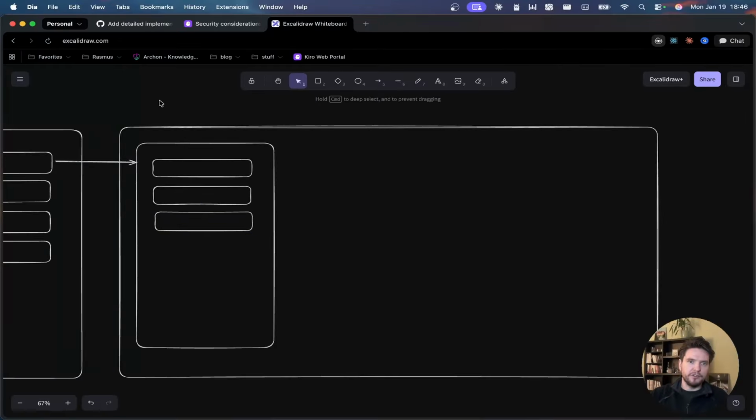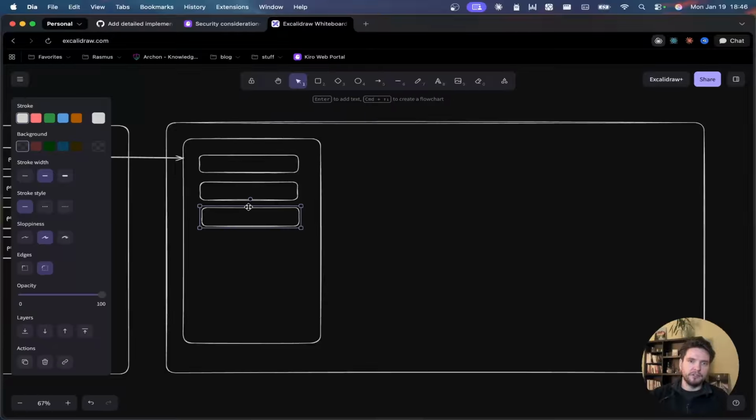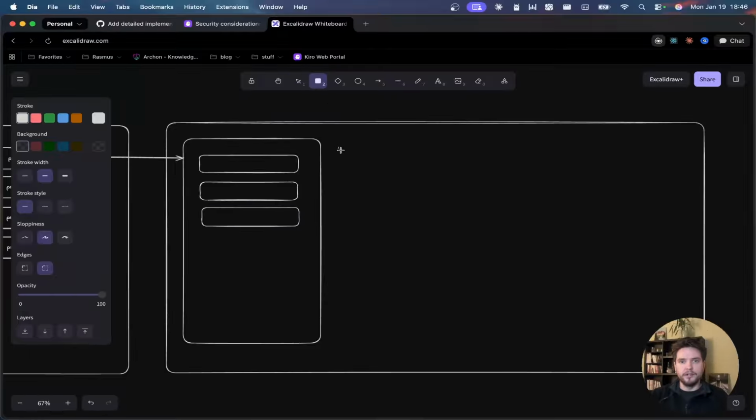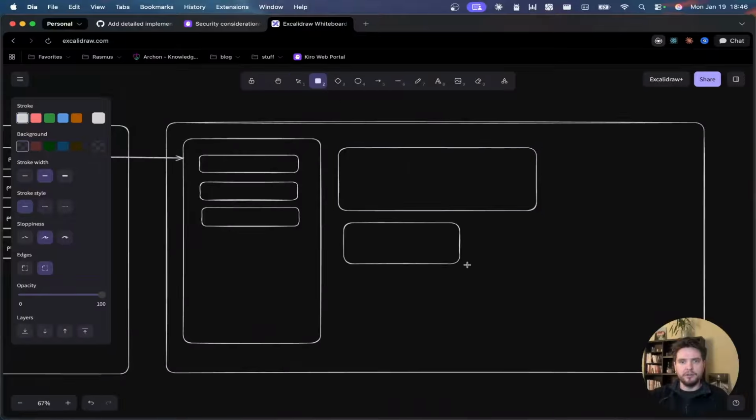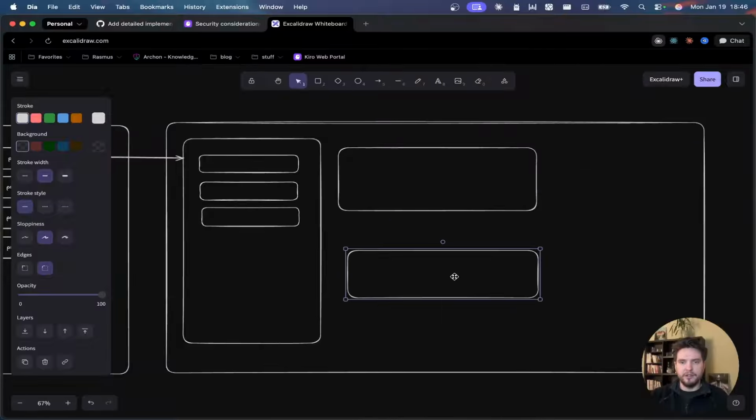Then say we have our shards here. Maybe we have a little control menu where we can switch between our projects and we have our different shards running. Now say that I click a shard, I will open a terminal window. I haven't decided yet if I want one terminal window or multiple terminal windows here, next to each other. So we can have tabs of a terminal, if you will.